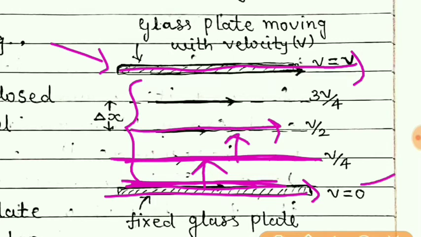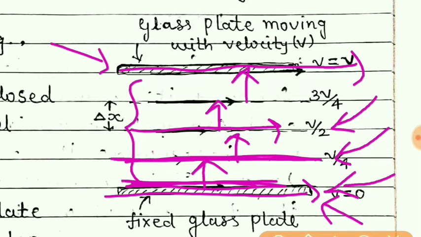This lower layer of the fluid will have zero velocity because it is in contact with the fixed plate. Then this fluid will move with some velocity. Then the layer above that will move with some higher velocity compared to this lower layer. That means as we move above, the velocity of the fluid will increase compared to the lower one.